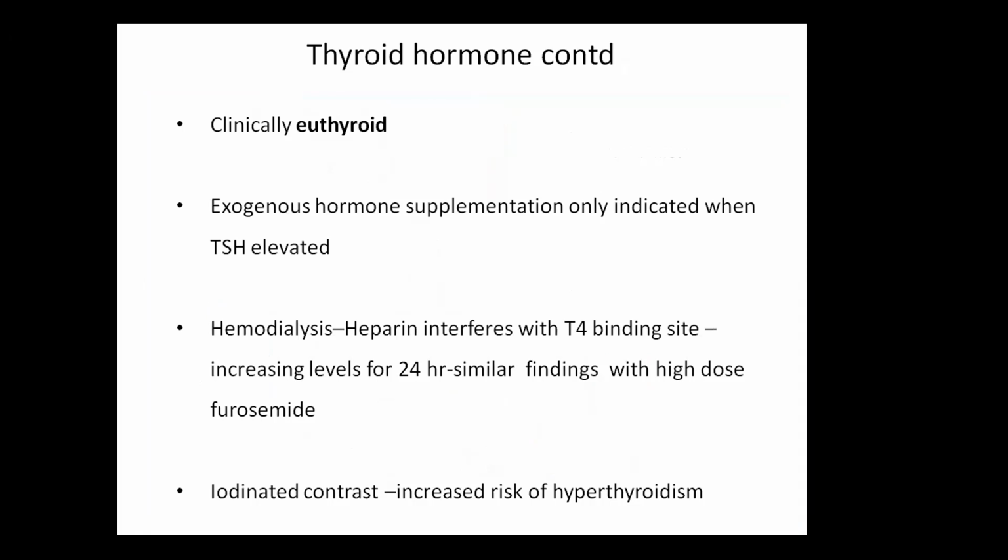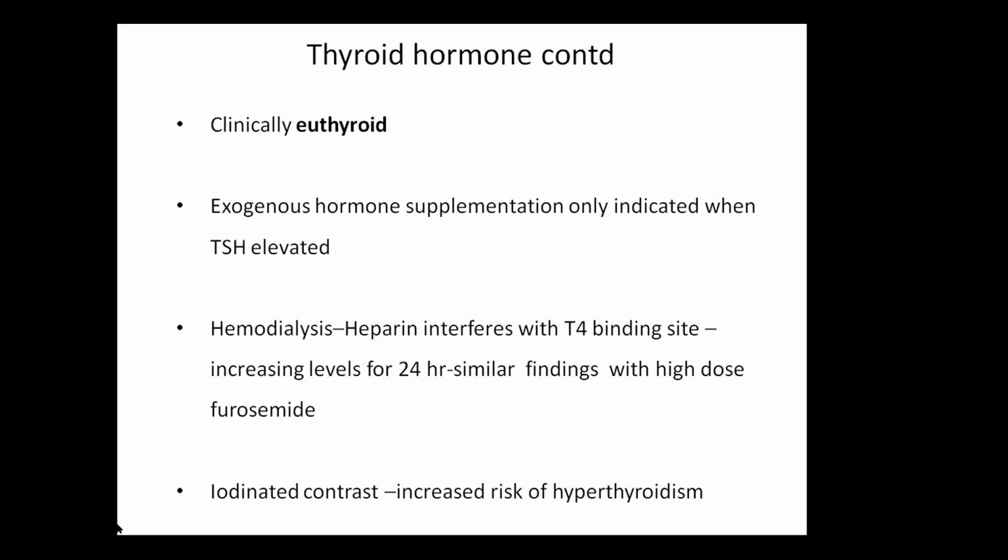So exogenous hormone supplementation is only indicated when you have clinical hypothyroidism or when TSH is elevated. Per se, both hyperthyroidism and hypothyroidism can occur in CKD patients, but it is necessary to avoid unnecessary supplementation of thyroid hormones.